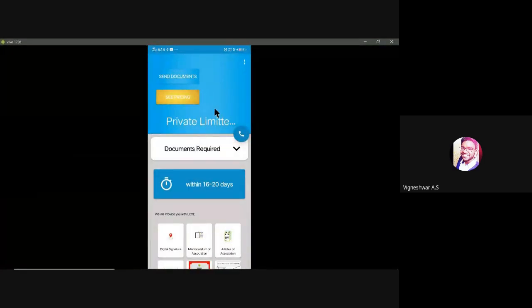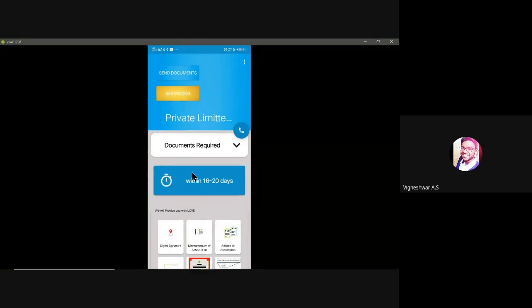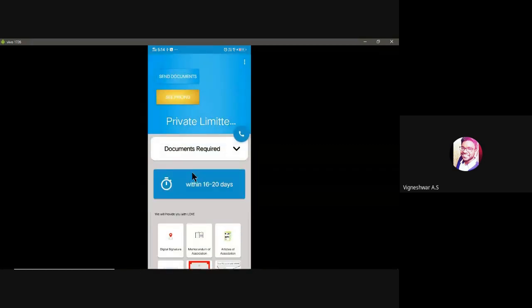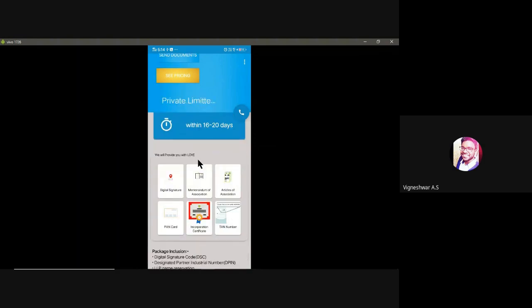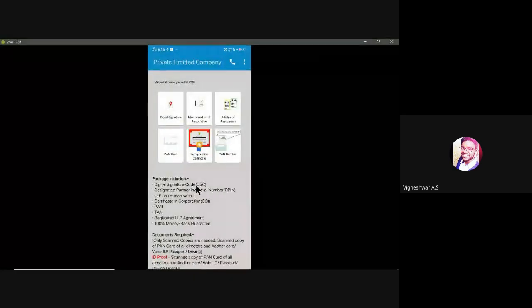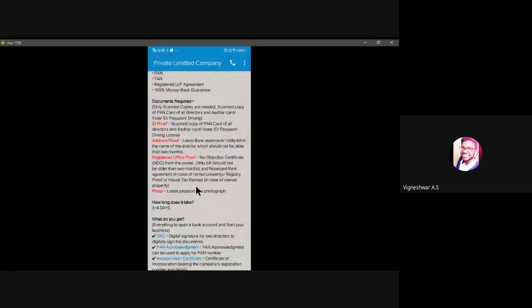Let me scroll down now. You can see some animation now. While I'm scrolling down, there are two buttons here, send documents and see pricing. But while I scroll down, they went away. It's like an animation, right? For a particular animation, we used to have a constraint layout. So this is because of animation.